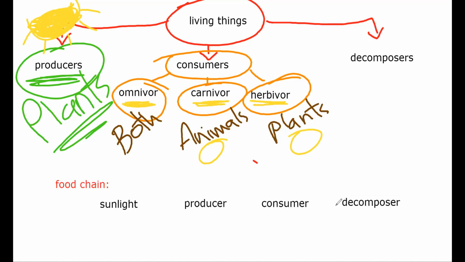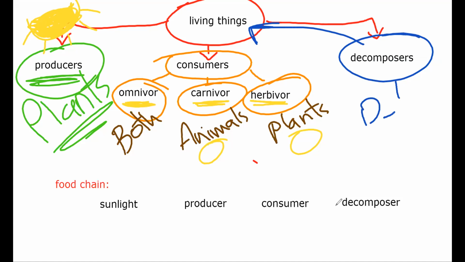Very good. Now, what's a decomposer? I'm going to draw it with blue. A decomposer is a living thing. See, again, all of them are living things. But does it eat another living thing? No, because it's not a consumer. Does it make its own food? No, because it's not a producer. It eats dead plants or animals, like the mushroom. Oh, excellent, like the mushroom.